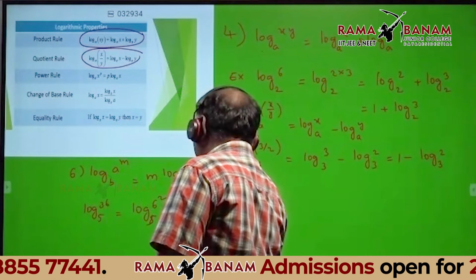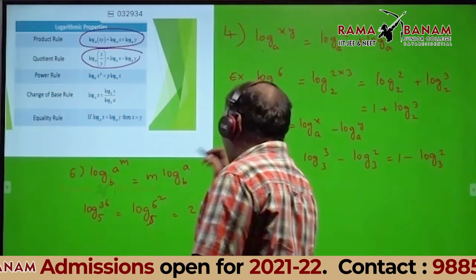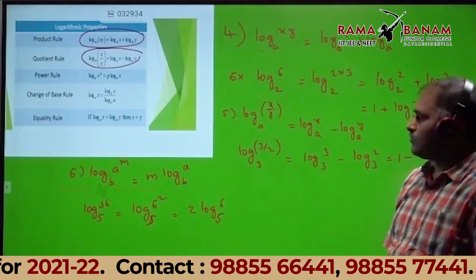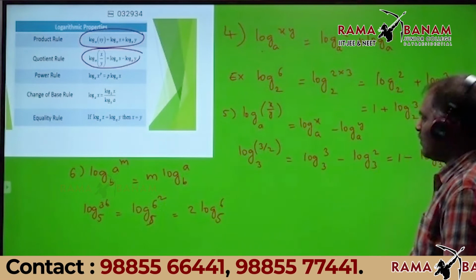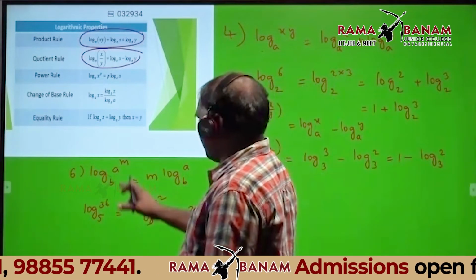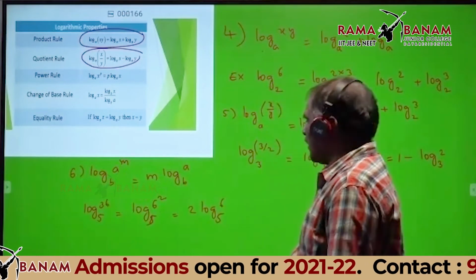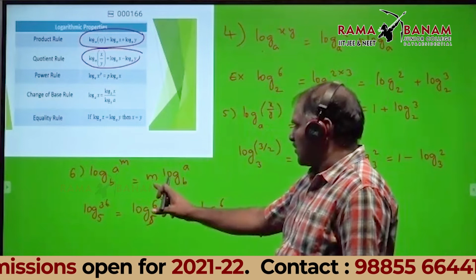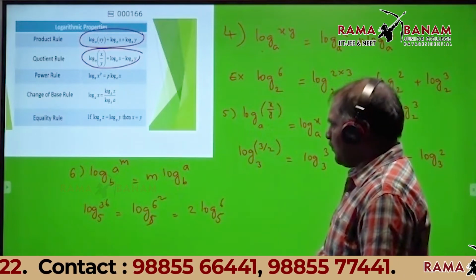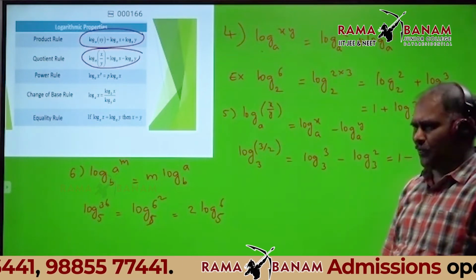Therefore, I write 2 into log of 6 base 5. Do you understand? This is called a power rule. When logarithm has power again power, that power value can be written before, into log a base b.